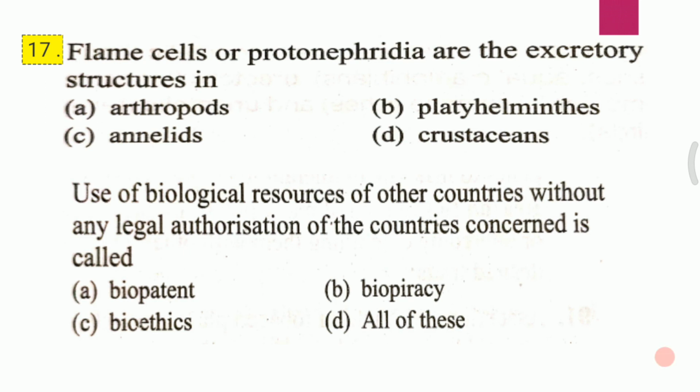Slide 17, question 1. Flame cell or protonephridia are the excretory structure in: A. Arthropod, B. Platyhelminthes, C. Annelid, D. Crustaceans. The answer for the first question is B, that is Platyhelminthes.